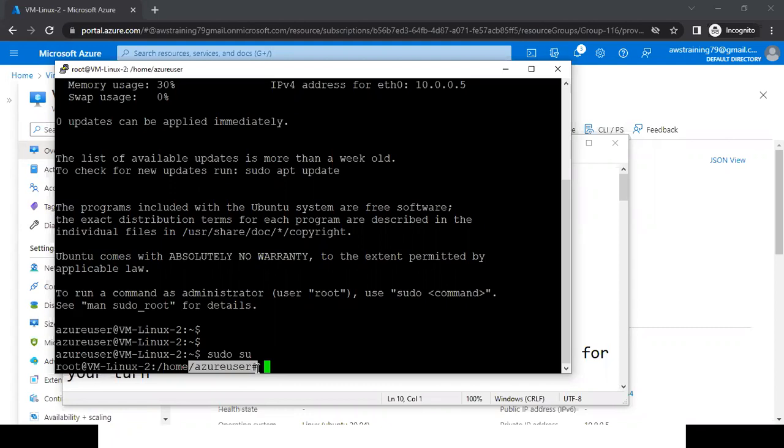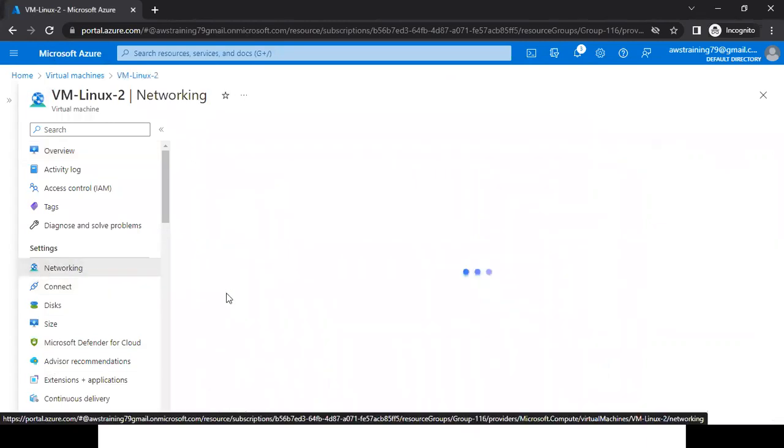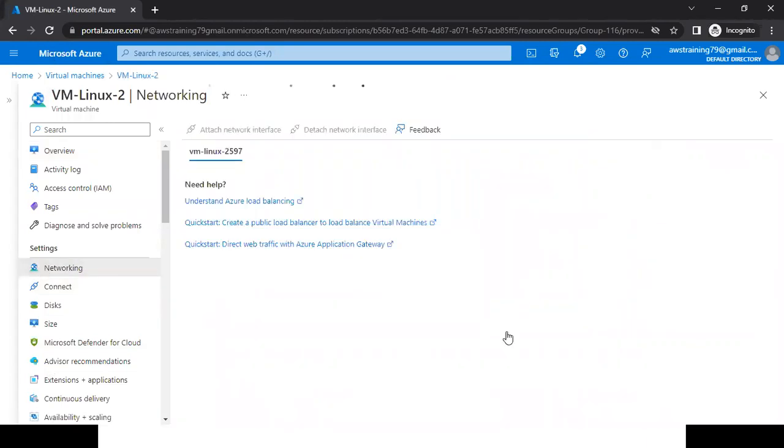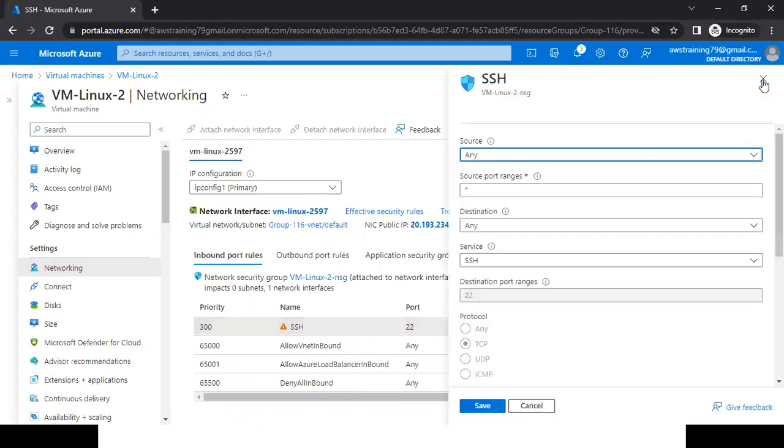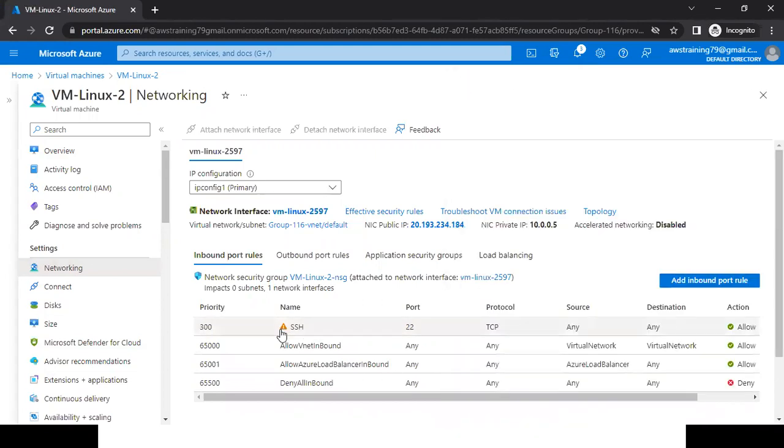Yeah, definitely, a person who has your machine's public IP, username and password, anyone can connect. That is why, right now, if you go to the networking tab, here I'm giving public access. You can see a warning coming with SSH written. Why is this warning coming here? Because right now I'm giving public access.